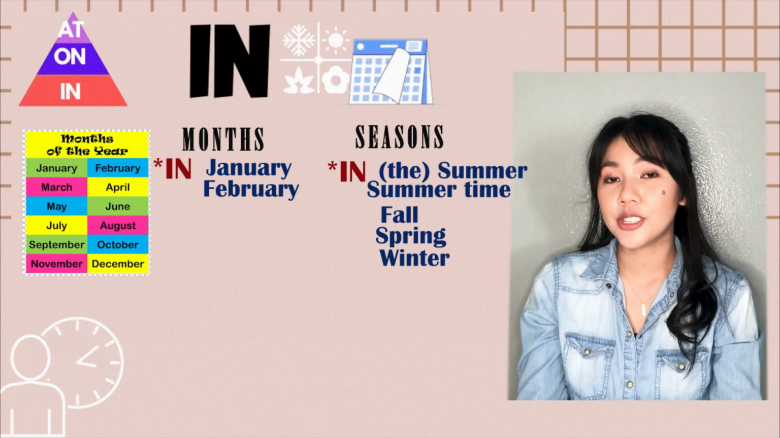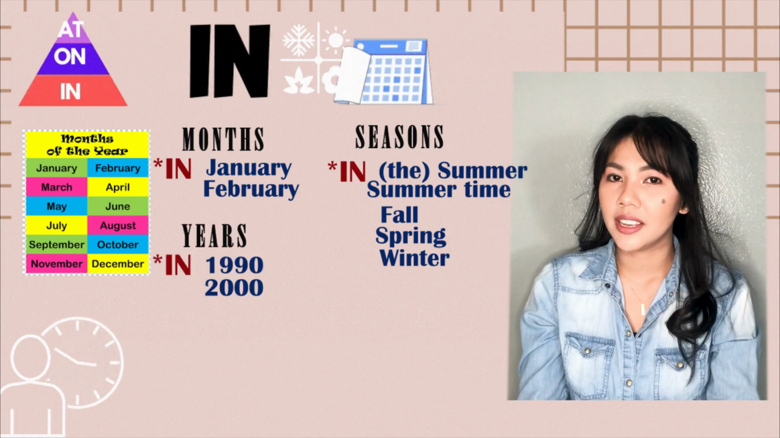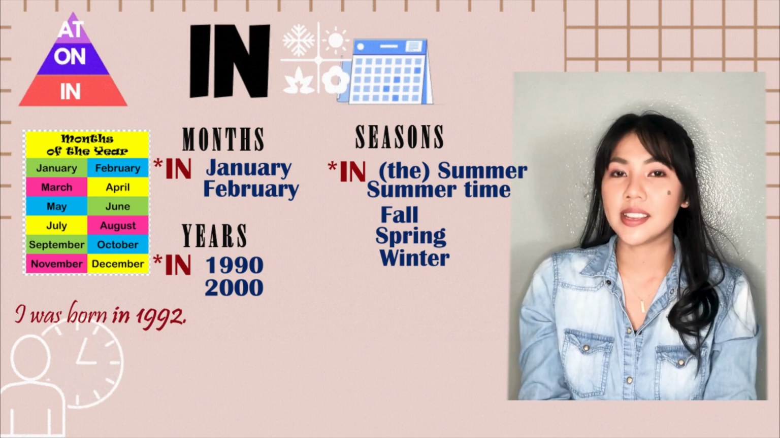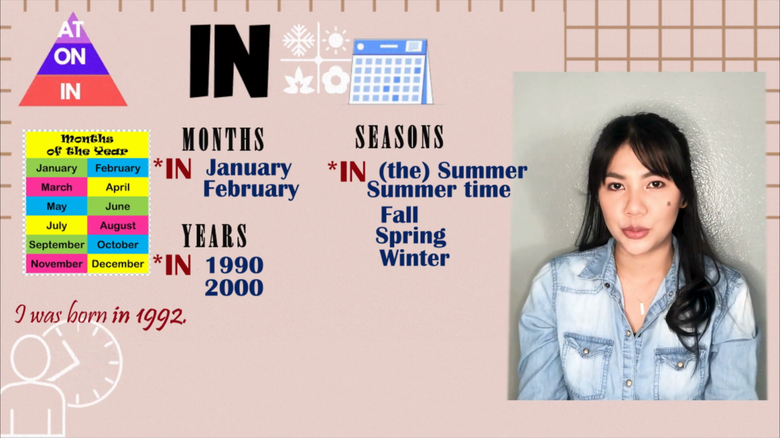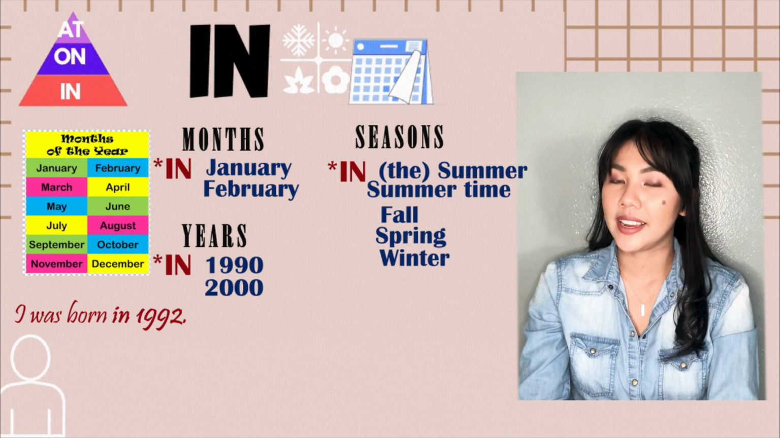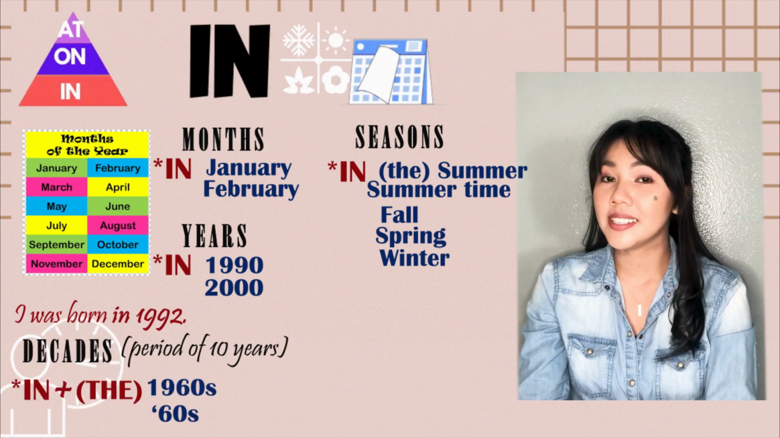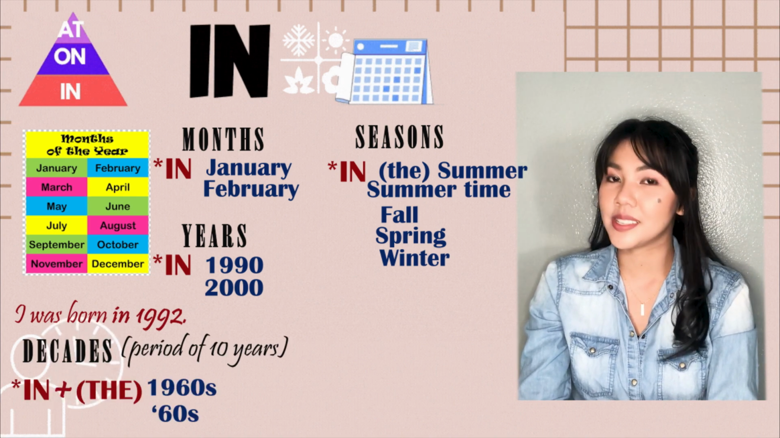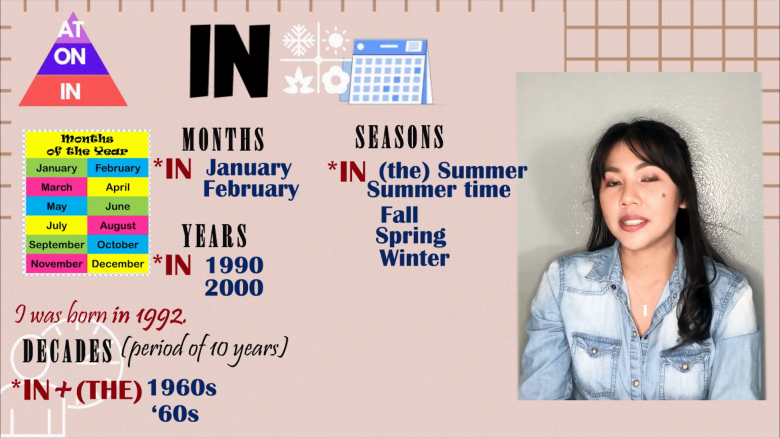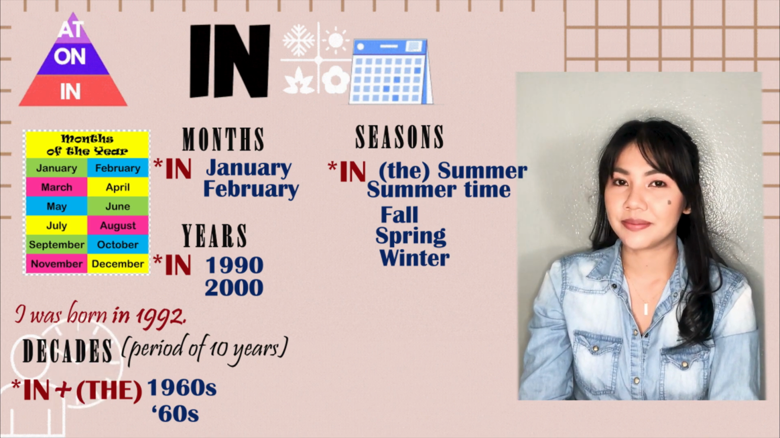It is also used for years. Example, in 1990, example sentence, I was born in 1992. It is also used for decades. Example, in the 1960s or in the 60s. In plus the, then decades.